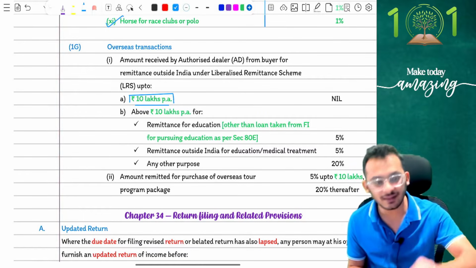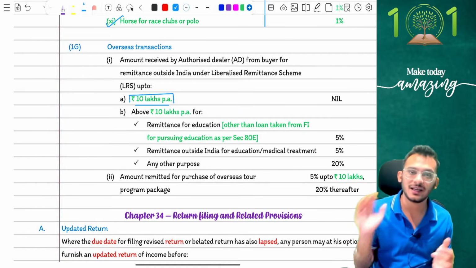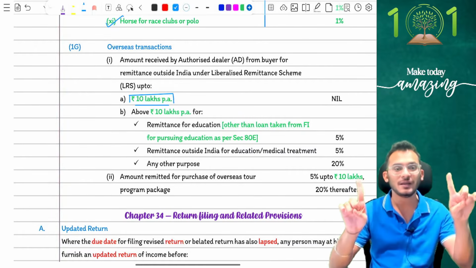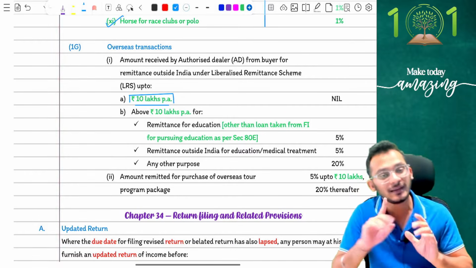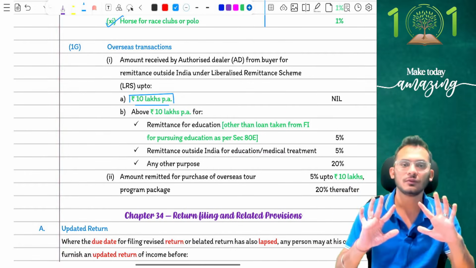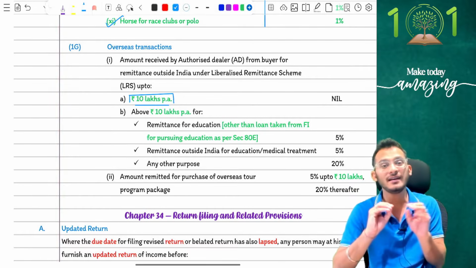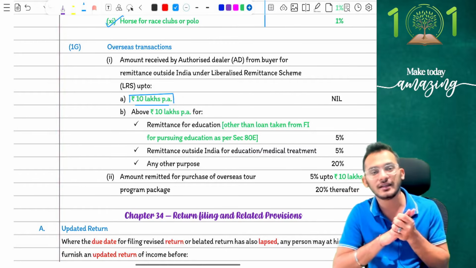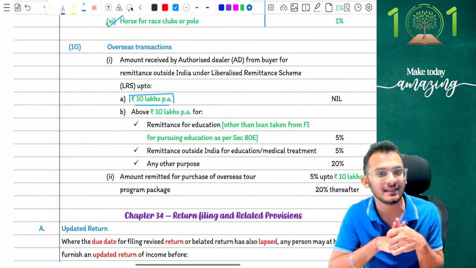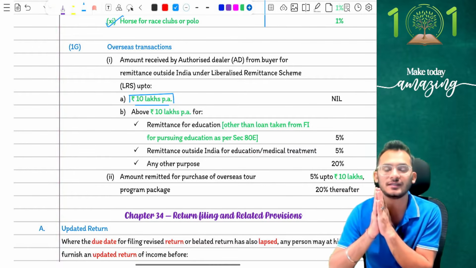Until last year, the rule was that if you are going to make a payment outside India for educational reasons, I had asked you to split into two reasons. Reason number one: have you paid this money out of an educational loan that you took from a financial institution, under section 80E conditions? If you had taken an educational loan for the purpose of transferring money outside India, last year it used to be 0.5% TCS. If it is other than an educational loan, then it was 5%.